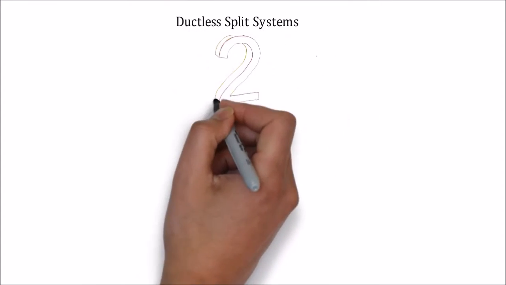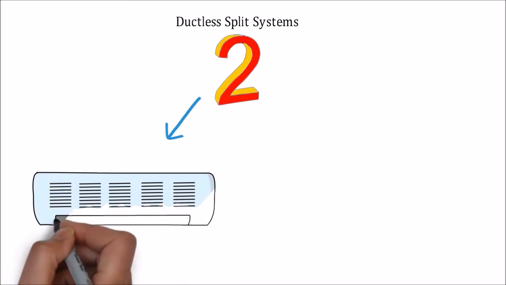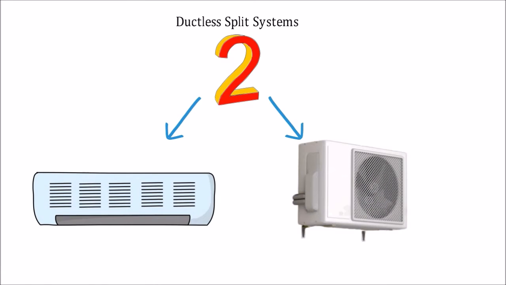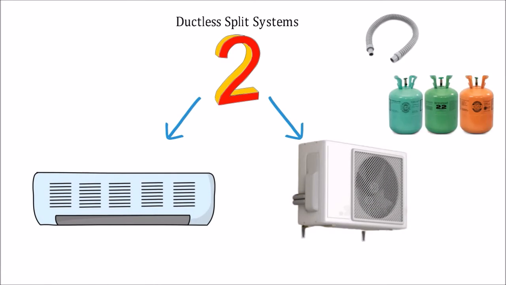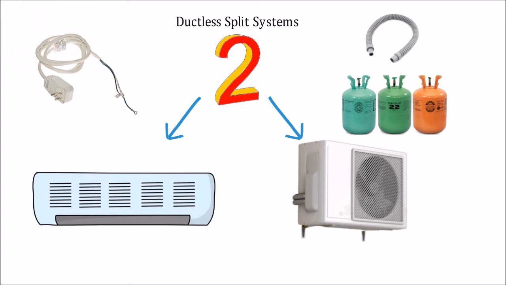Two main parts of these systems are the indoor air handling unit and the outdoor compressor, which connect via a conduit that has tubes for drainage, refrigerant, and a power cable. They work in the same way as a traditional system.